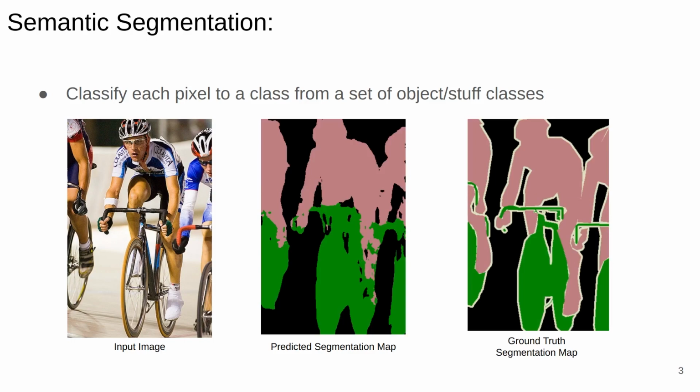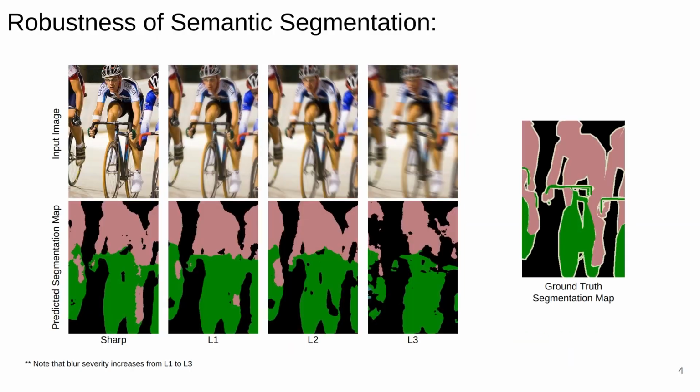Semantic segmentation as a task involves assigning one of n possible objects or stuff classes to each pixel of an image. The fine-grained nature of the task makes it a challenging problem. A lot of research has focused on improving segmentation performance on clean images. But not all images captured in the wild are clean and degradation-free. In particular, motion blur is a commonly encountered degradation ever since mobile phone cameras have become ubiquitous. Segmentation models trained on clean images struggle to perform well on blurred images. As you can see from the figure here, blur severity increases from L1 to L3, and there is a steady drop in segmentation performance from L1 to L3 as well.